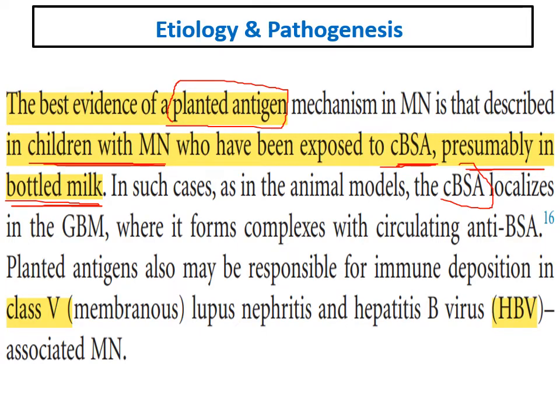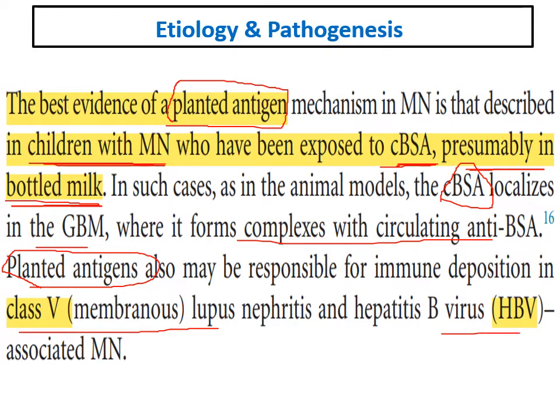This antigen is usually localized in the glomerular basement membrane, forming a complex with its antibodies. Another example of extrinsic antigen planted in the glomerular basement membrane usually happens in secondary cases, especially in class 5 lupus and hepatitis B virus associated membranous nephropathy. There are implanted antigens in the glomerular basement membrane which will be co-localized and interact with their antibodies inside the glomerular basement membrane, causing membranous nephropathy.